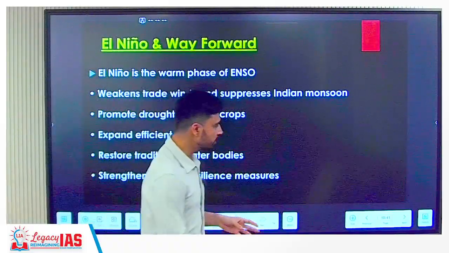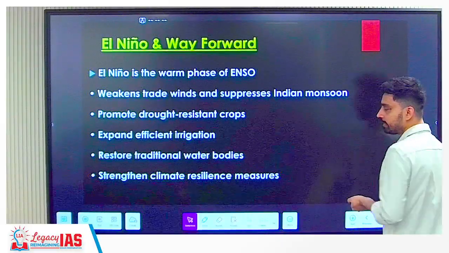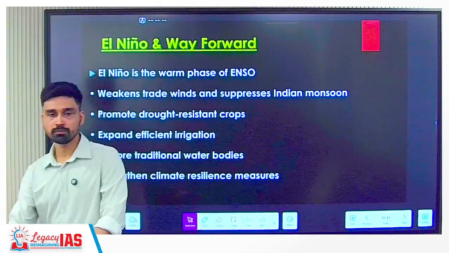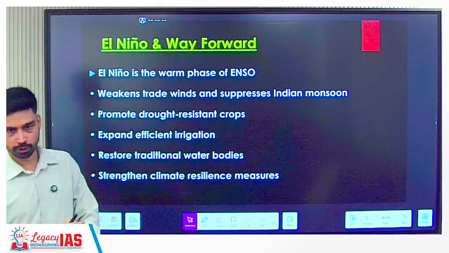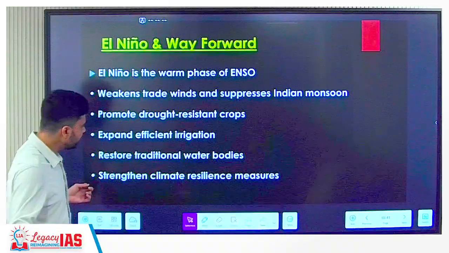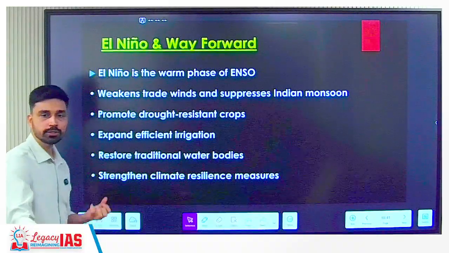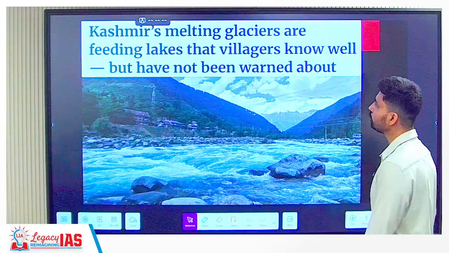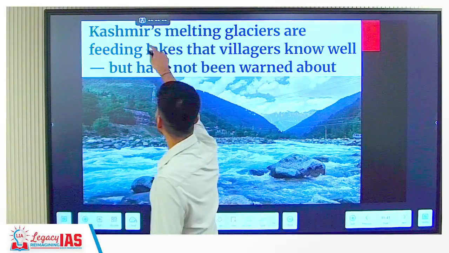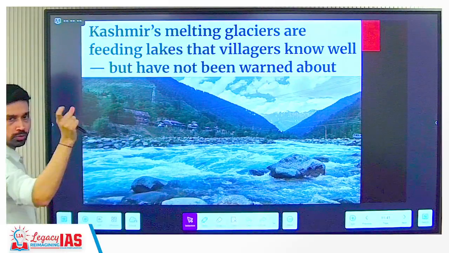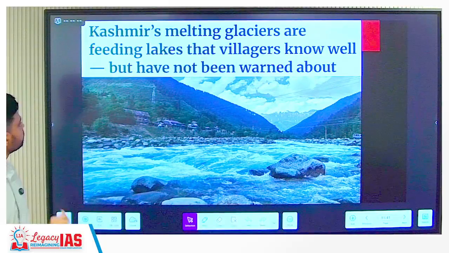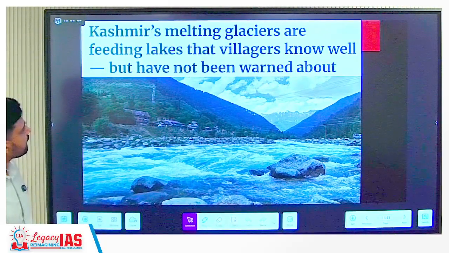Strengthening climate resilience measures, because all this El Nino, we can say, is linked with what phenomena? Climate change, global warming. So as the effect of global warming is seen to a greater extent, more such El Nino episodes we can see in the future. So we cannot fight it in the long term unless we take which kind of measures? Climate resilient measures. We take some measures to reduce the effect or impact of global warming. That is the link between El Nino, monsoon, agriculture and the economy of India. All of these are kind of interrelated, integrated.